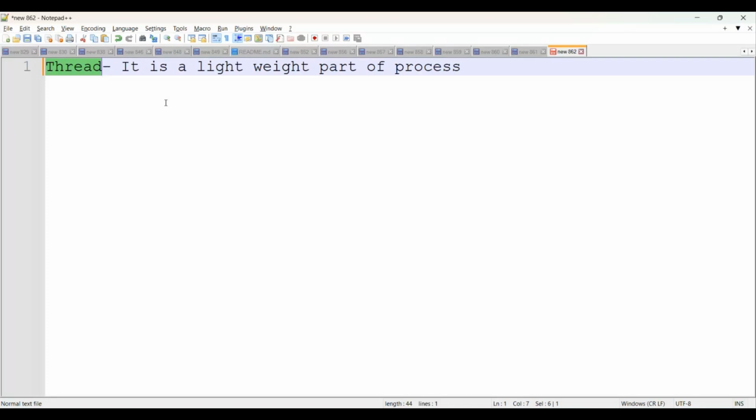And here our Java language is a multi-threading programming language. Day to day, you are also doing multitasking, right? And even your operating system is also a multi-processing operating system. Then a thread is a lightweight part of a process. It is a small piece of a process. And Java is a multi-threading programming language.